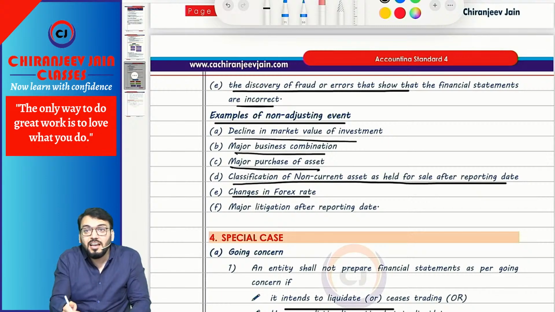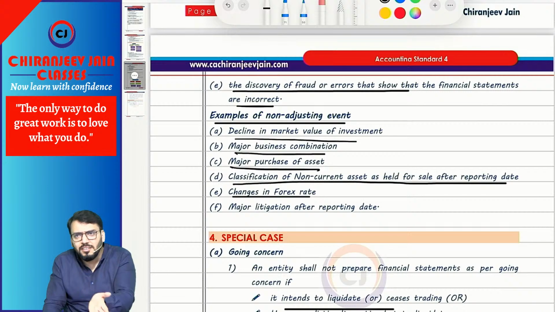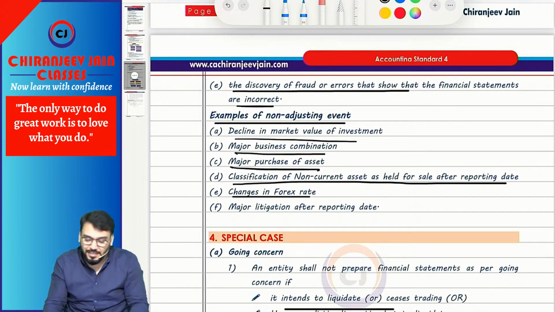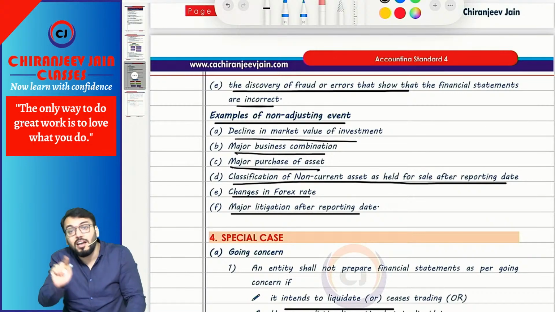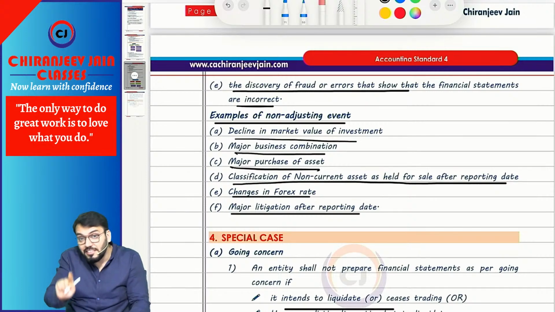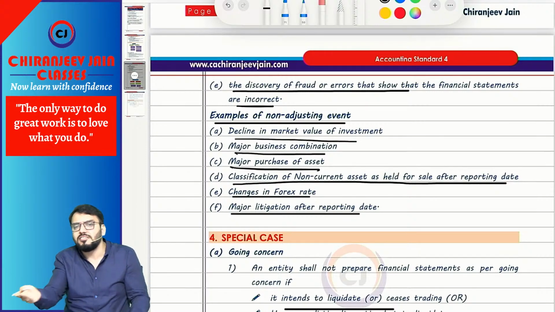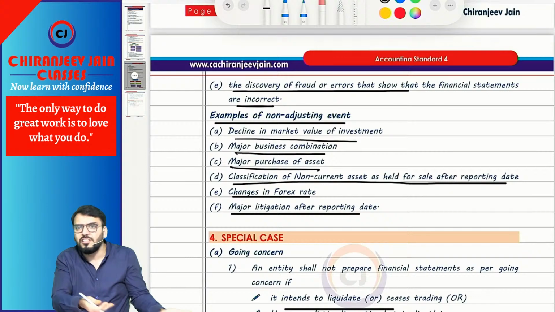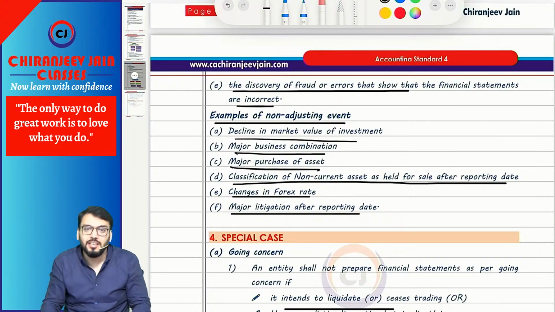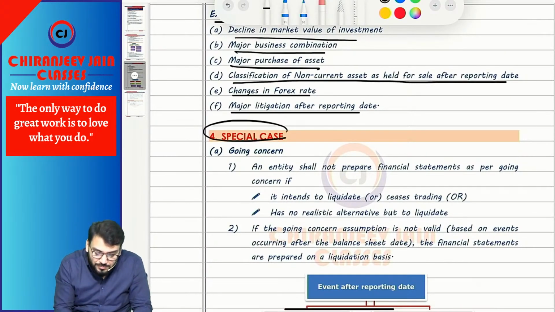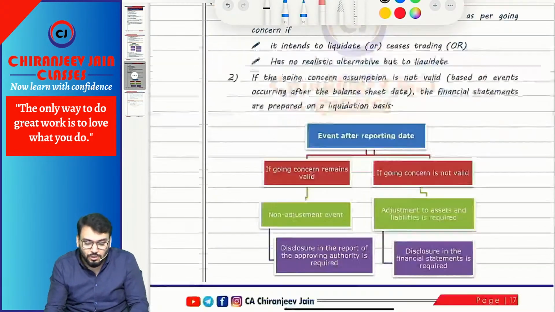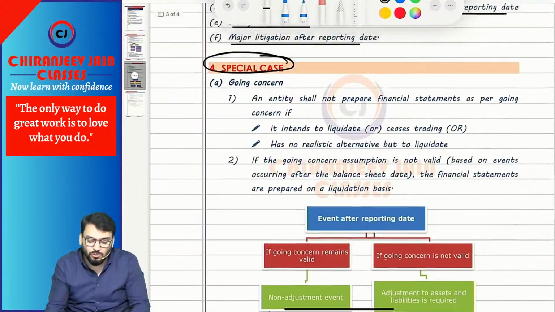Any changes in the exchange rate in foreign currency is subsequent evidence, relating to the condition after the balance sheet date. Major litigation after the reporting date. Any litigation which arises after the balance sheet date, not a settlement, has nothing to do with last year's financial year. Therefore, it will be a non-adjusting event. Chalega? Yes, sir.